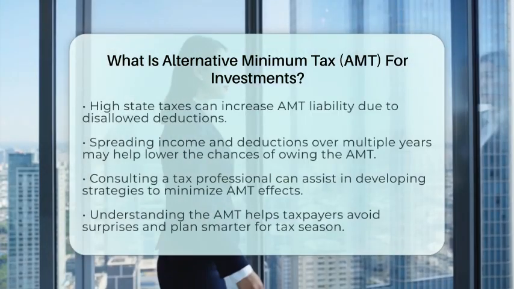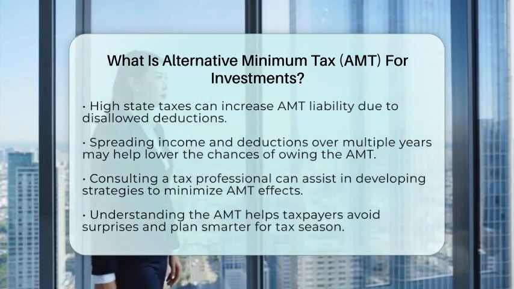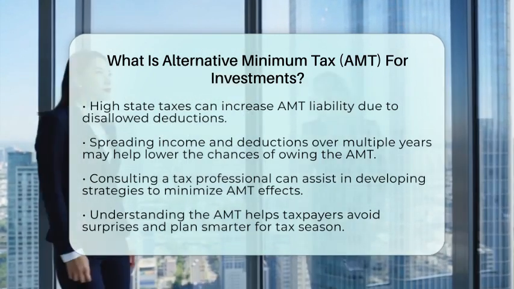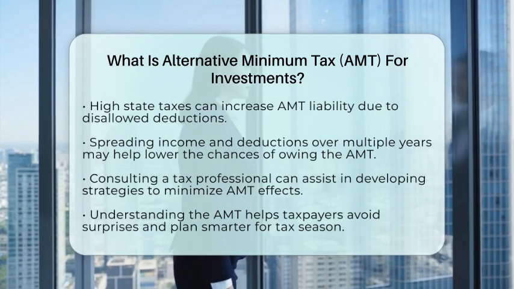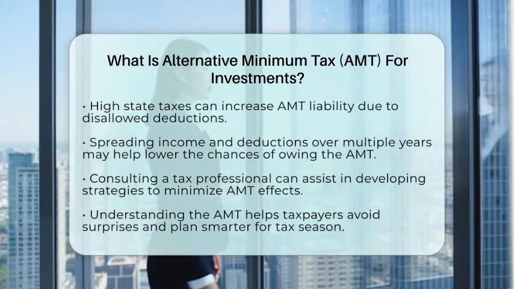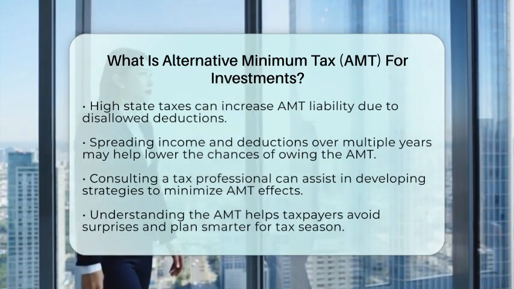If you live in a state with high taxes, the disallowed deductions can push you into paying more under the AMT. Spreading out income and deductions over multiple years can sometimes reduce your exposure. Consulting with a tax professional can help you develop strategies to minimize the impact of the AMT.